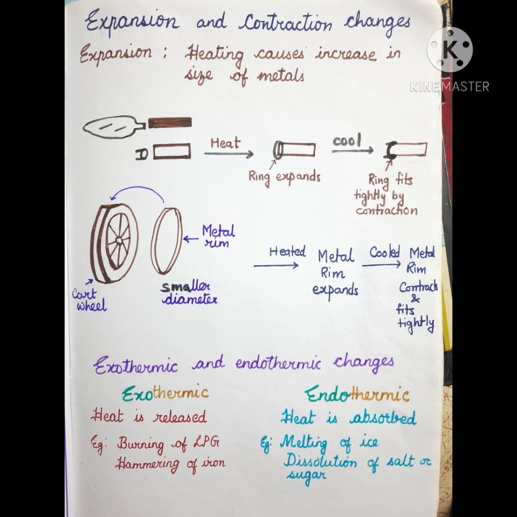One more example is between the railway tracks, some space is left between the metal tracks, right? Why are these spaces left? Only because when the railway passes on it, it gets too much heated, right? So much friction is caused, and this friction causes too much heat to be produced.